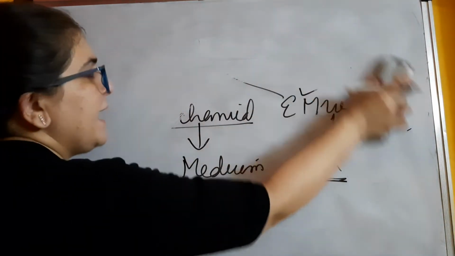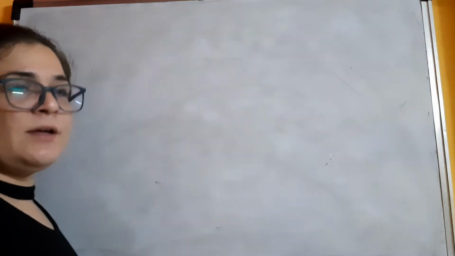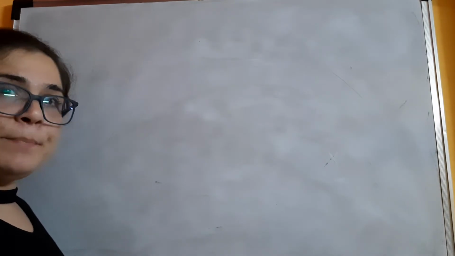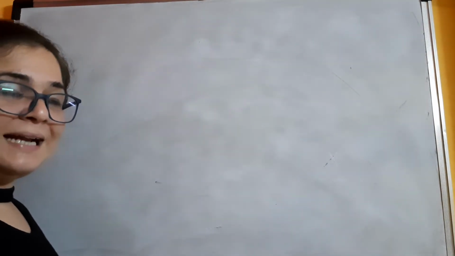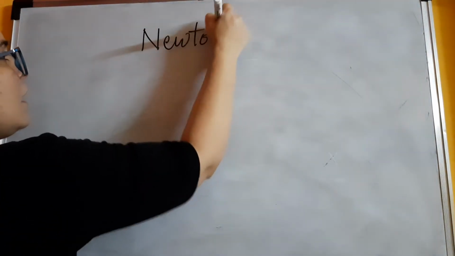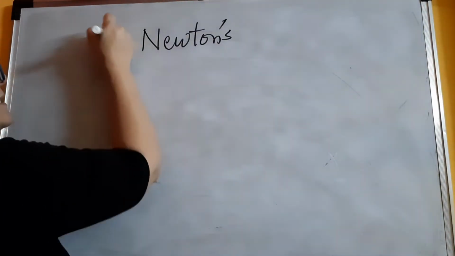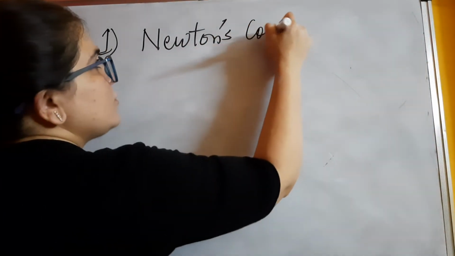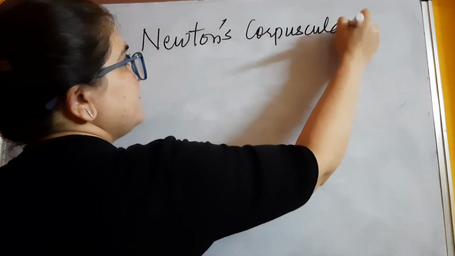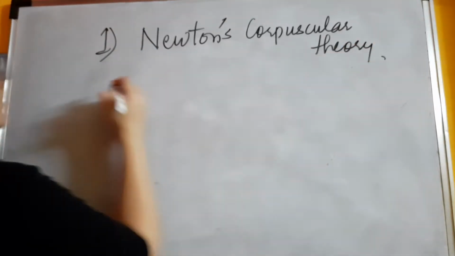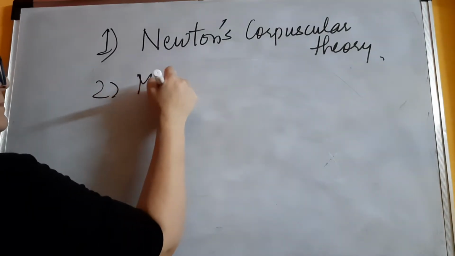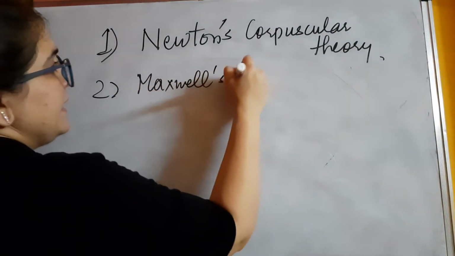But before we talk about this wave thing, or something else about light, we all should know what the theories were. Again, we are not going to go into the detail, but we should be aware of what exactly happened when scientists started studying light. Here we are going to talk about 4 theories. The first theory that we are going to talk about is Newton's corpuscular theory. The second theory was given by Maxwell. The name was Maxwell's EM waves theory.